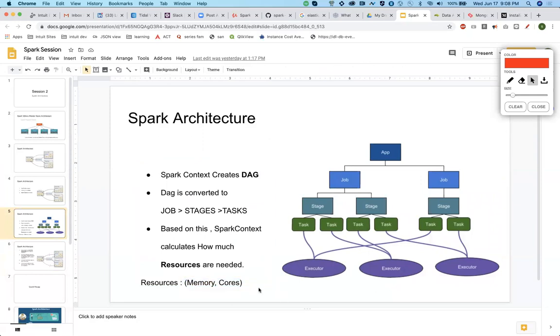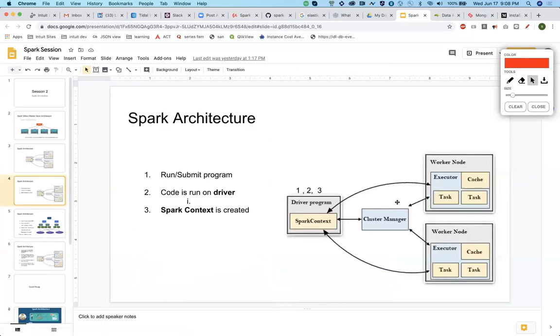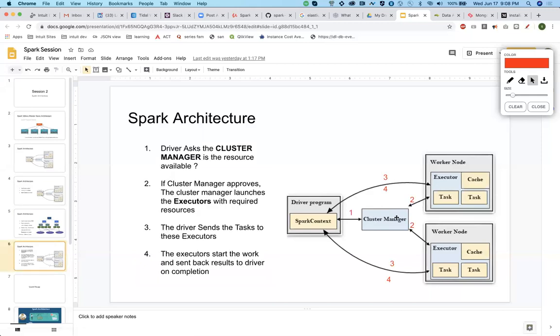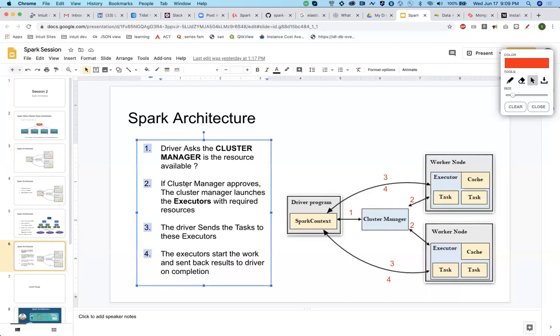So the Spark context will ask the cluster manager something like, give me 3 executors, each with 5 GB memory and 5 cores. If it is available, the cluster manager will go ahead and launch those executors. This executor you're seeing is launched in the second step in this slide.